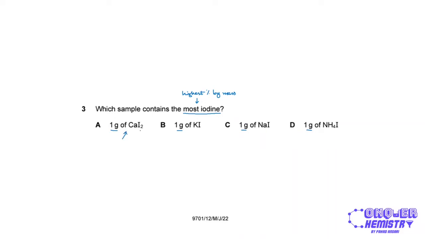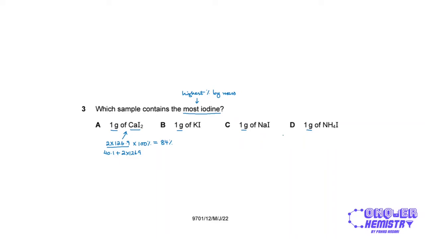I have calcium iodide. So what I will do is in the numerator of this fraction, I have 2 iodine atoms. So 2 times 126.9. 126.9 is the AR of iodine. Divide this by the MR of the entire compound. So this will be calcium, 40.1 is the AR, plus 2 times 126.9. And if I multiply this by 100, this will give me the percentage by mass, which turns out to be around 84%, right? So this is for option A.